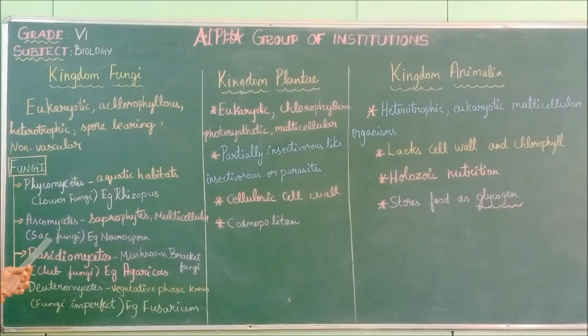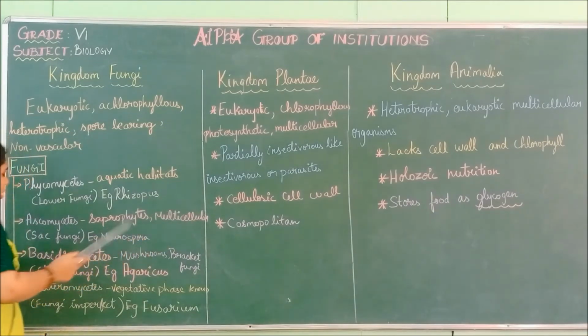Get the nutrition. So they are saprophytes and multicellular. They are not unicellular, they are multicellular. Many cells will be present in that organism. So each group of cells will have their own specific functions. So they are saprophytes, they depend on the dead and decayed organisms, and they are multicellular.